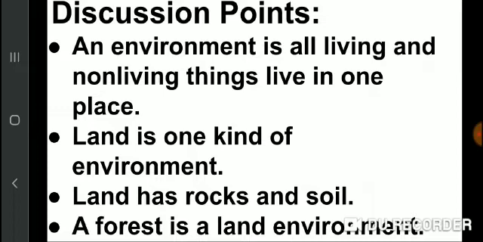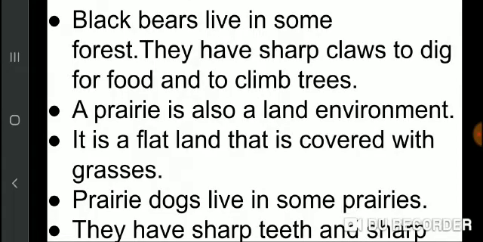They get sufficient food from the forest. That's why they live in forest. Black bear also live in forest. They have sharp claws. They use them to climb trees and to dig for food.